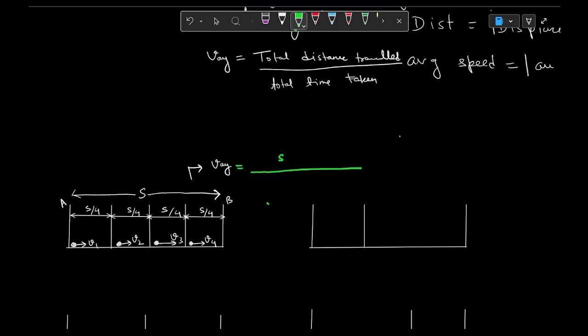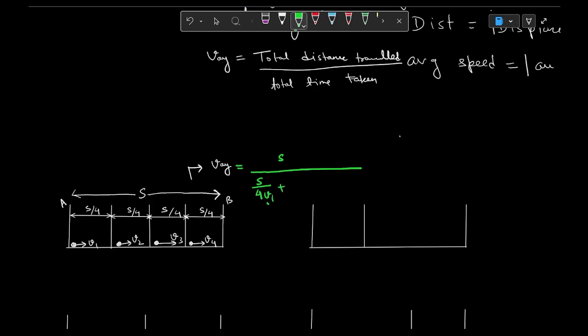We know that for the first S by 4 part, it moved with velocity v1. For the next S by 4 part, it moved with velocity v2. For this region the speed v2 is fixed, for this region the speed v1 is fixed, for this region the speed v3 is fixed. Yes or no? So we can simply divide the distance by speed and we will get the time. S by 4 divided by v1 is S by 4 v1.